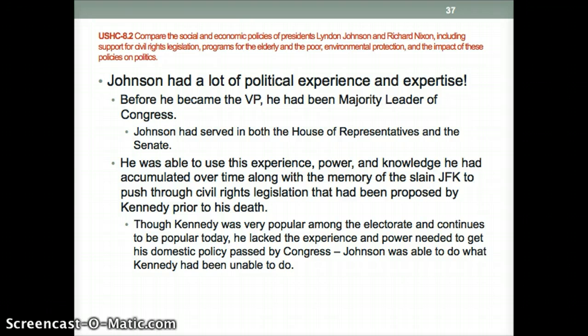Johnson had a lot of political experience and expertise. Before he became vice president, he was a majority leader of the House. He served in both the House of Representatives and the Senate. He had an overwhelming majority of Democrats in Congress whenever he was there, so he was able to get a lot of things done. One of the big things he got done was civil rights legislation.